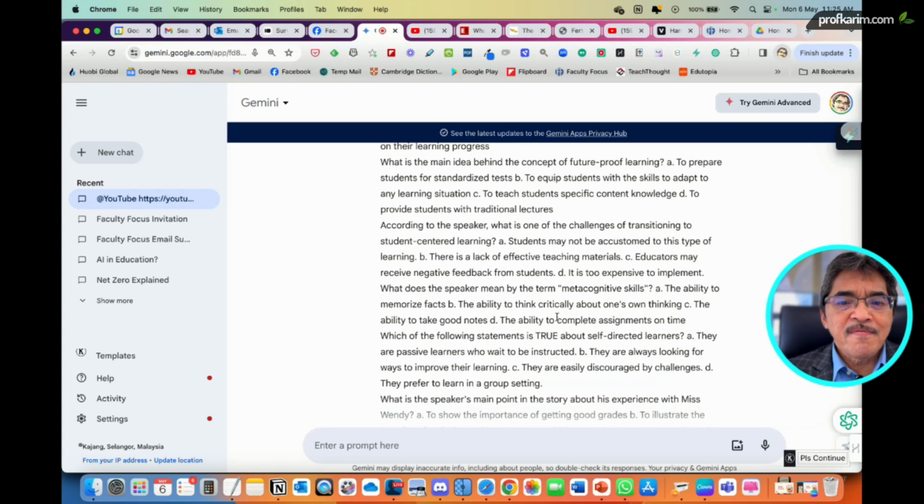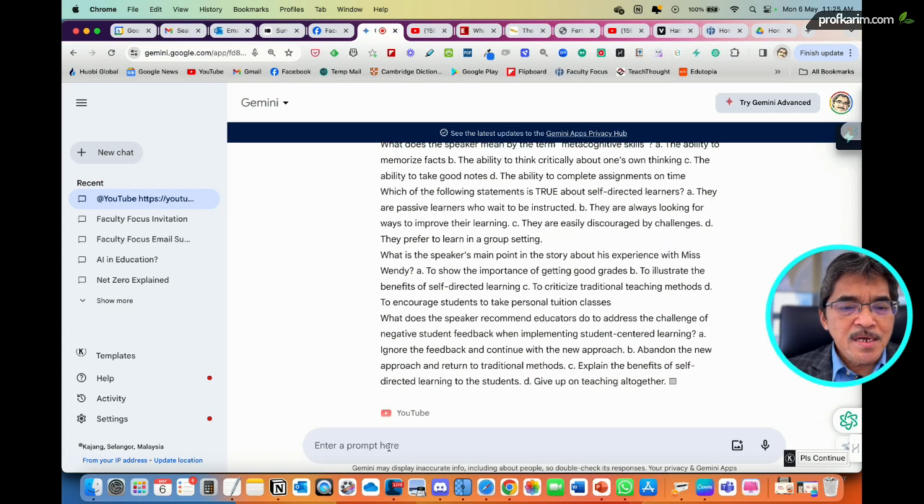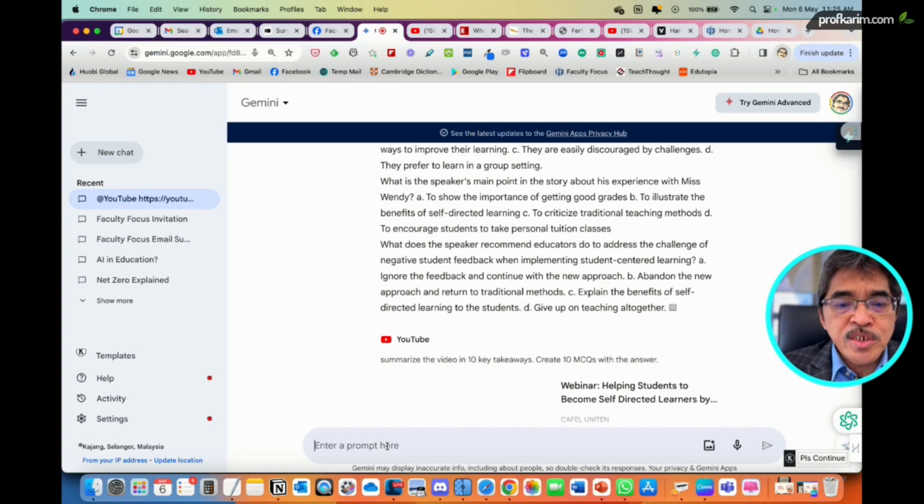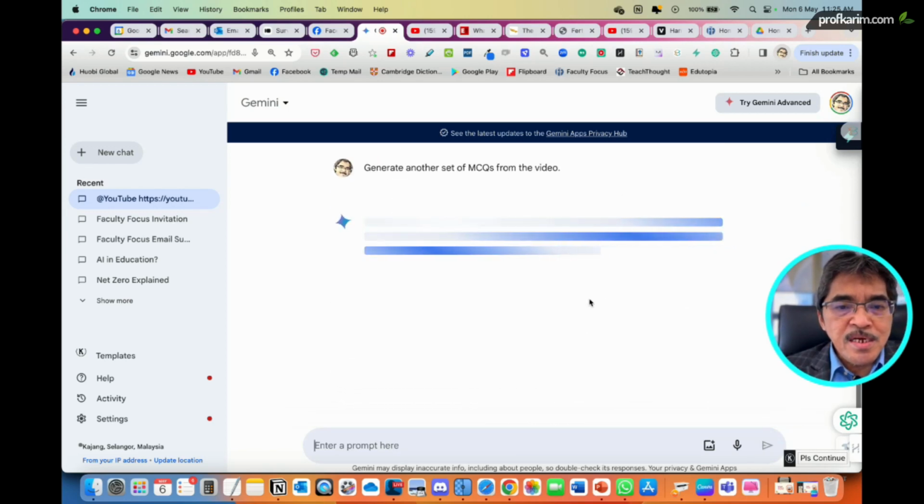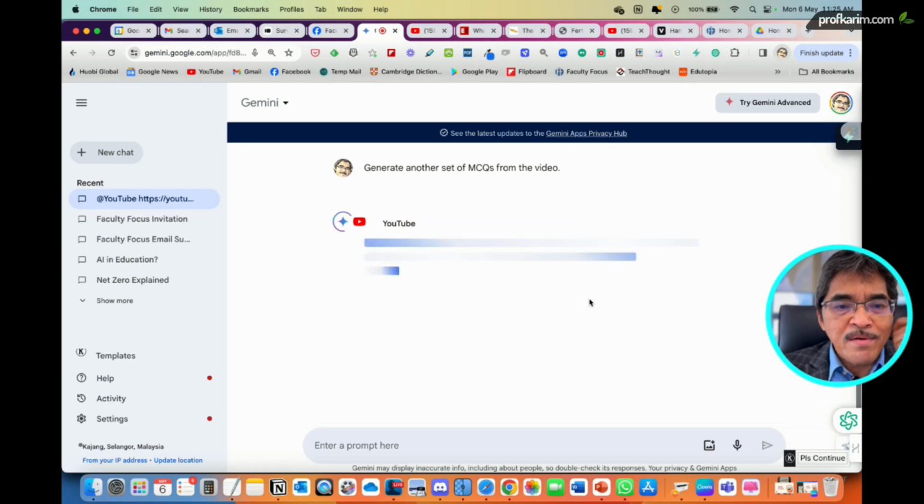It should be able to. But as you can see, maybe we can ask, generate another set of MCQs from the video. Let's see. It should give a quite nicely structured A, B, C, D. I don't know why it gave us the MCQs in the form of one paragraph like that.